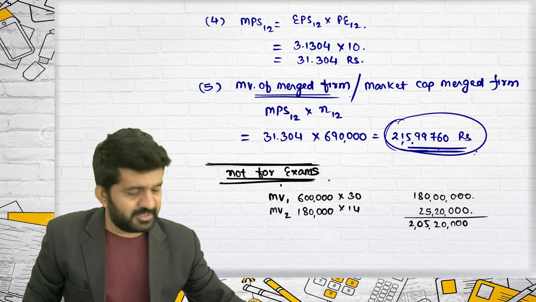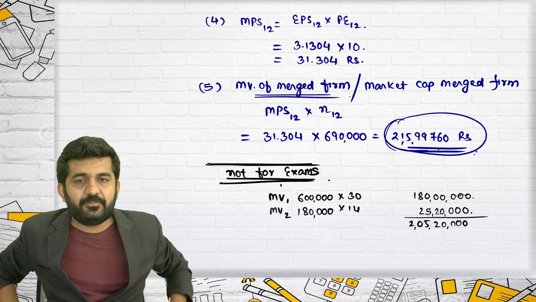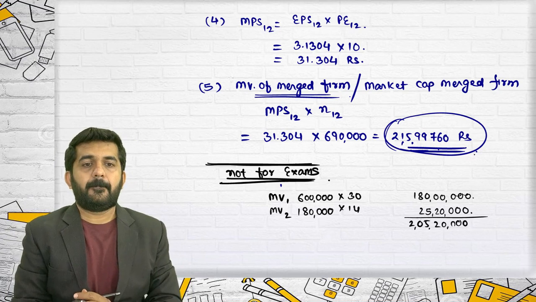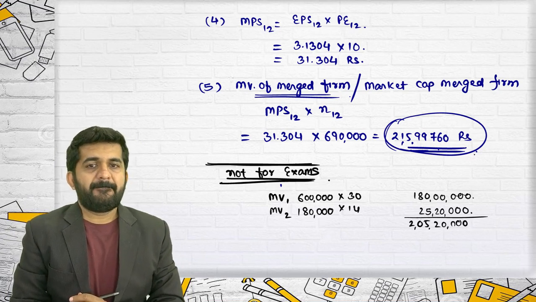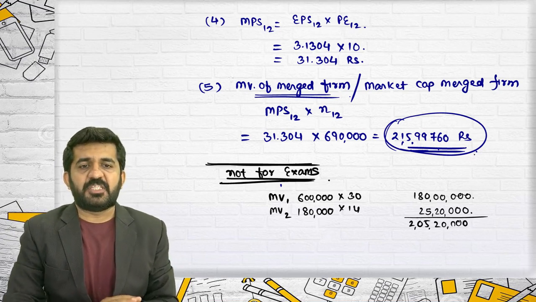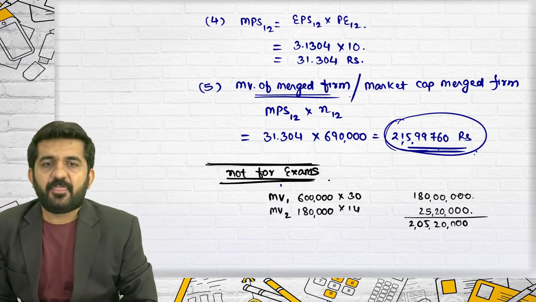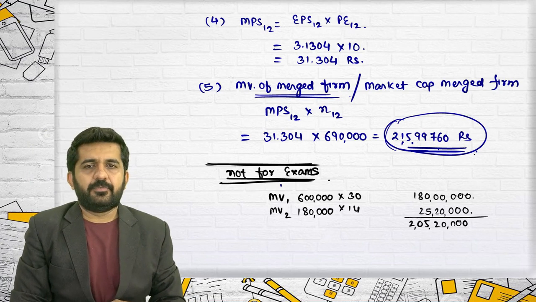Why are these two answers not matching? What is missing? Sachin, can you justify the missing figure? I think the mic of Sachin is not working. Mahek.